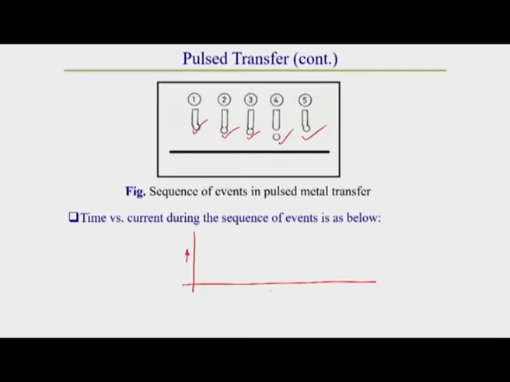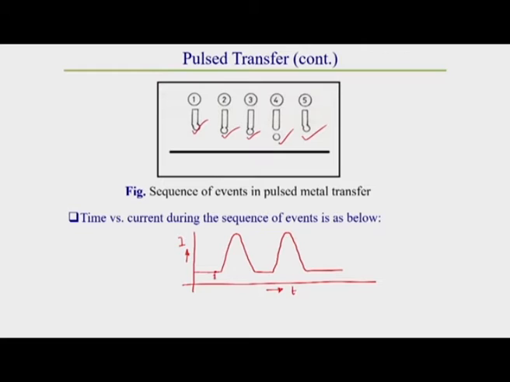So, how does the current vary due to these different steps? I am showing here how the current is varying for these different steps, whatever I have told you: which is point 1, which is point 2, and which is point 3, that I am showing.